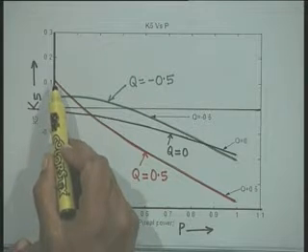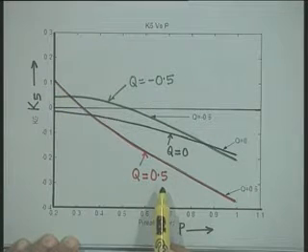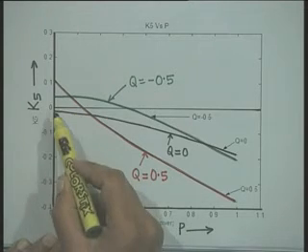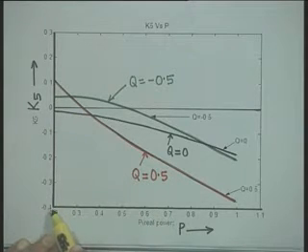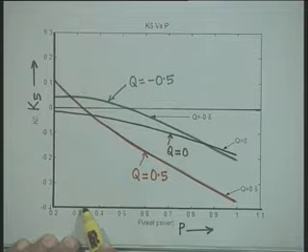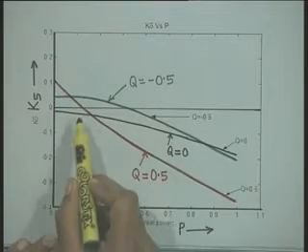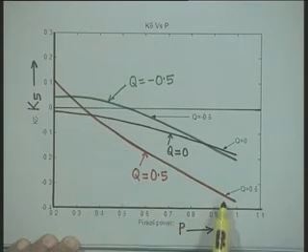Then when it is plotted for q equal to 0.5, it is seen that for P varying from 0.2 to some value around 0.35 or so, K5 is positive and then it becomes negative.